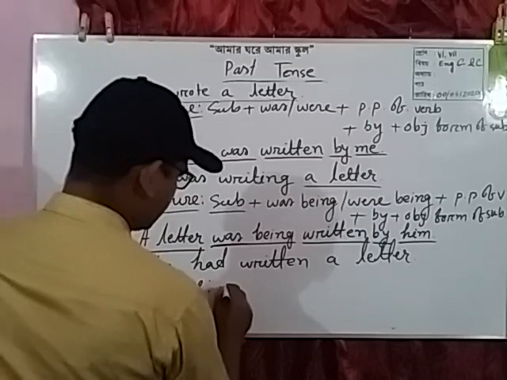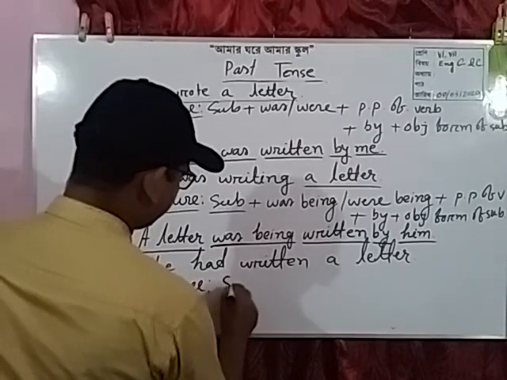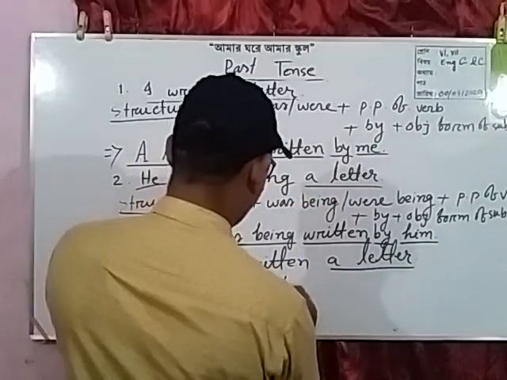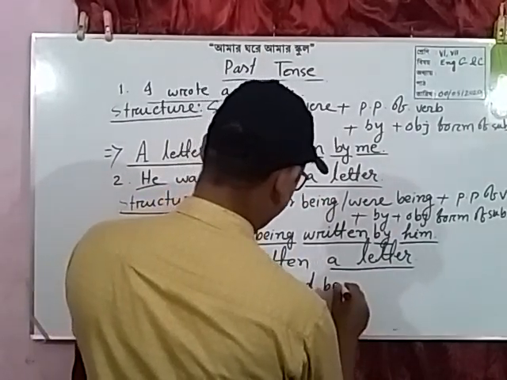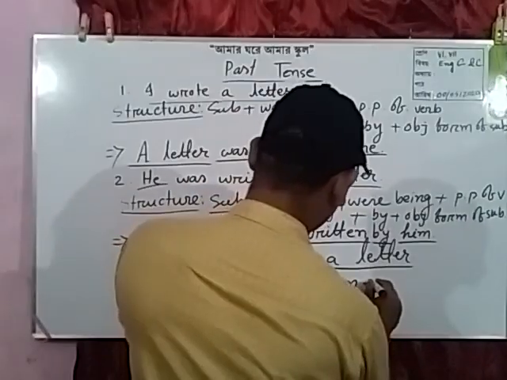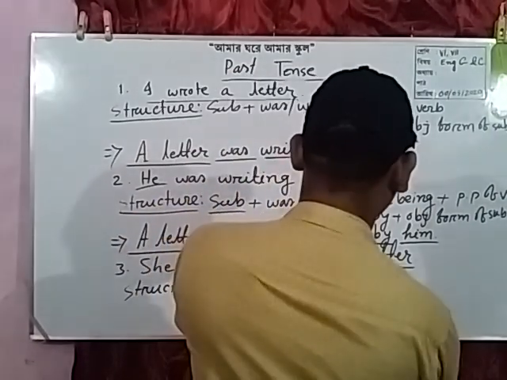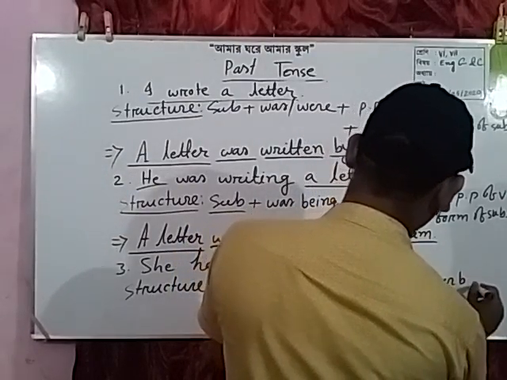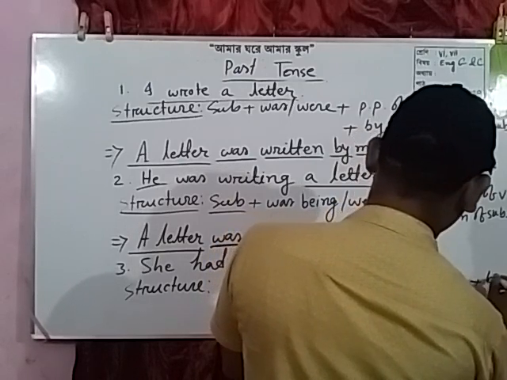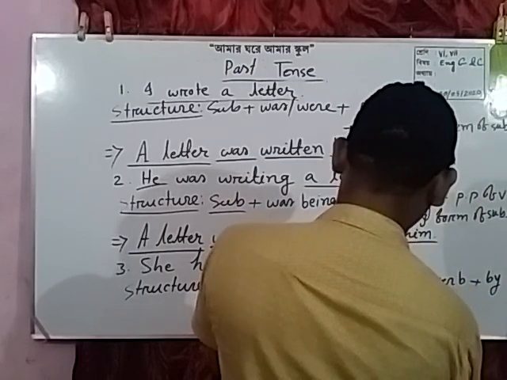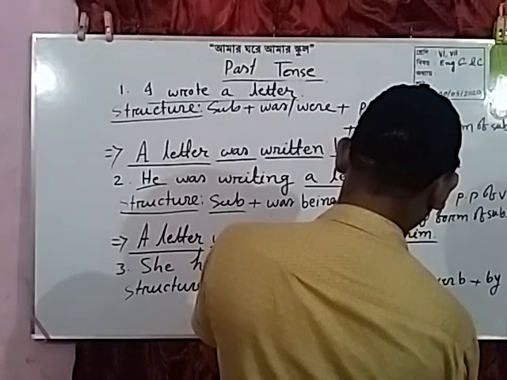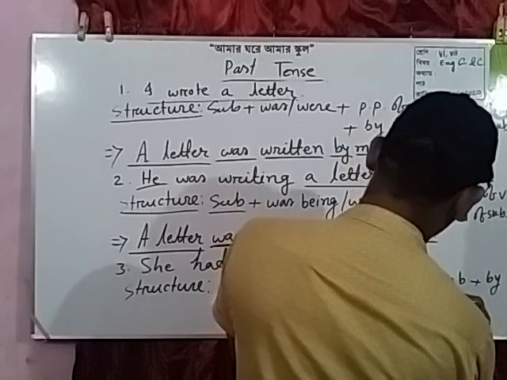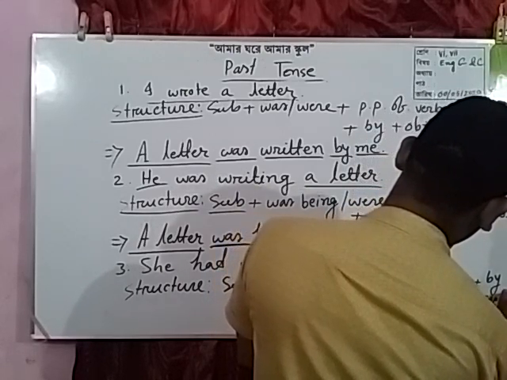At first, subjective form of the object plus had been plus past participle of verb plus by plus objective form of subject.